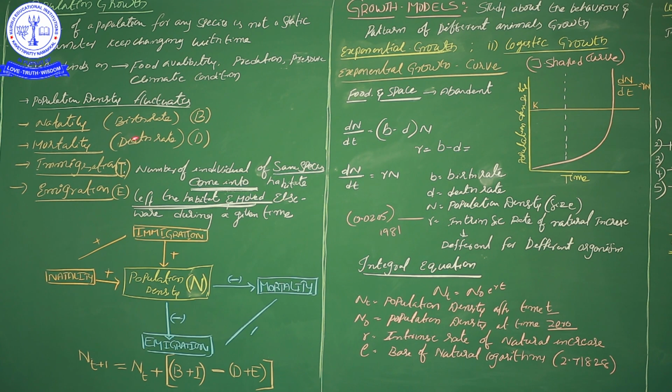That means, from the already existing organisms, how many are newly generated in a particular unit of time and a particular unit of place. That tells about the birth rate, correct? It is denoted by capital B, or sometimes birth rate is indicated by small b also. Then mortality means death, okay.